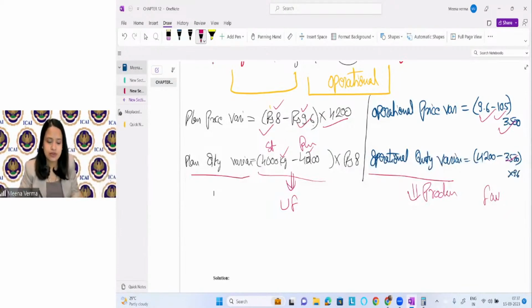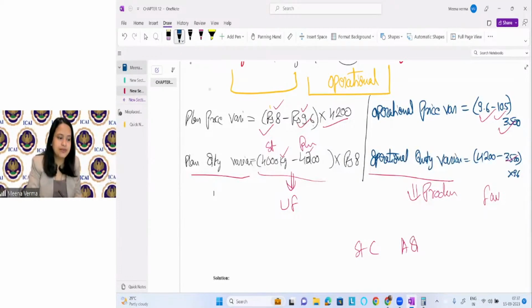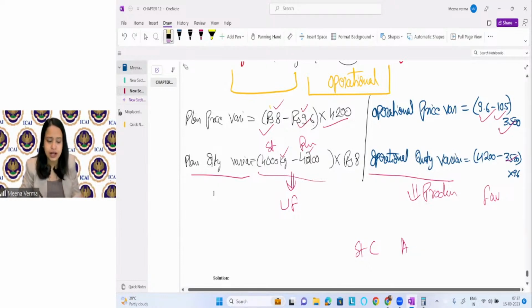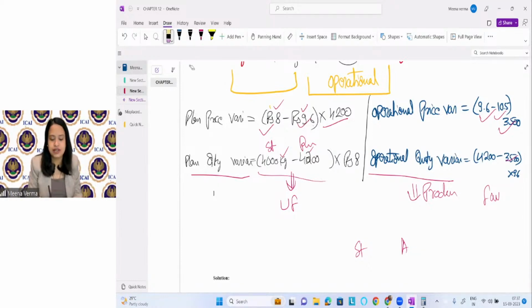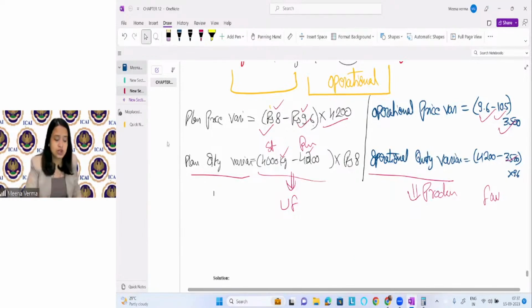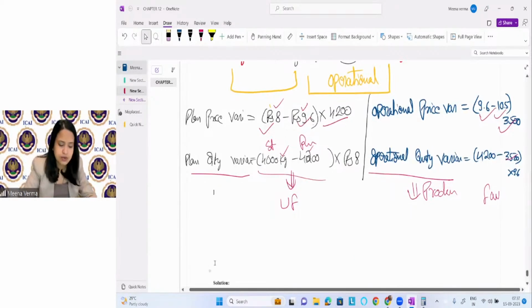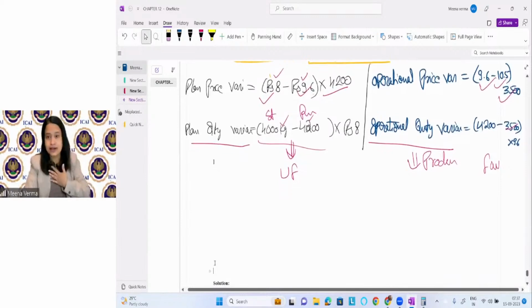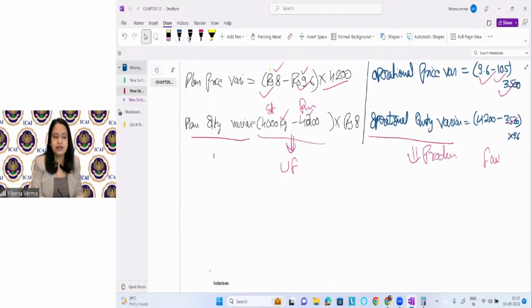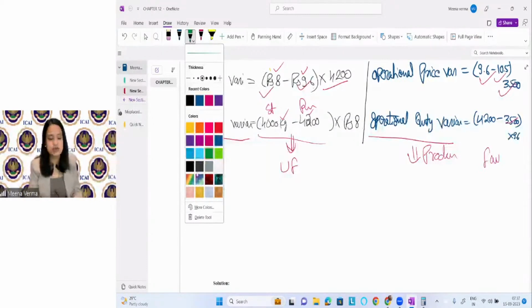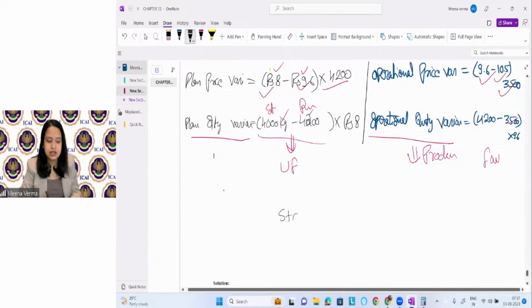If you want, I can give you a logic: standard cost and actual cost. I'm just giving you an example. I never see the sign while deciding whether it is a favorable variance or an adverse variance. Let me give you how I decide, right? Don't see the sign, because sometimes it will give you a wrong answer too. So how do you have to see it? Start with the standard quantity.